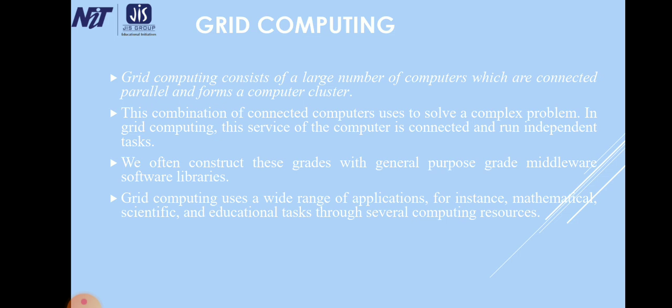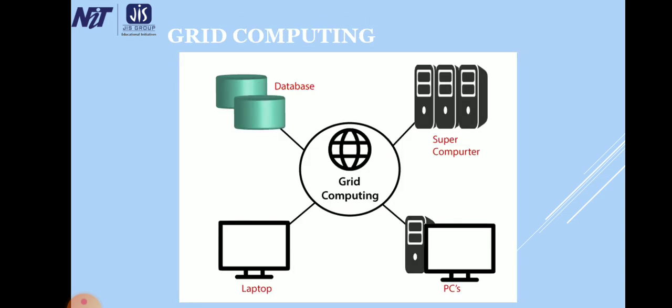So these are the characteristics and description of grid computing, the underlying architecture and the way it operates. This is the diagrammatic representation of grid computing, where a supercomputer, database, laptop and personal computers are connected together with the concept of grid computing.